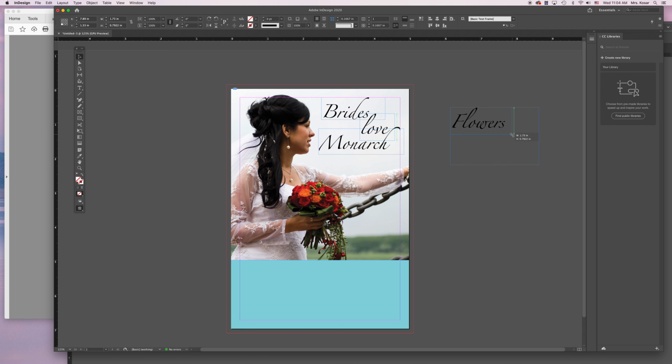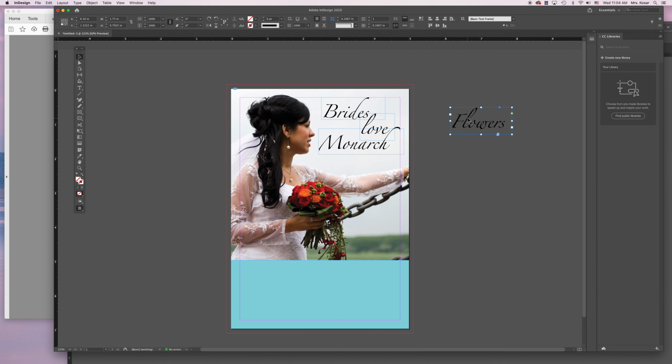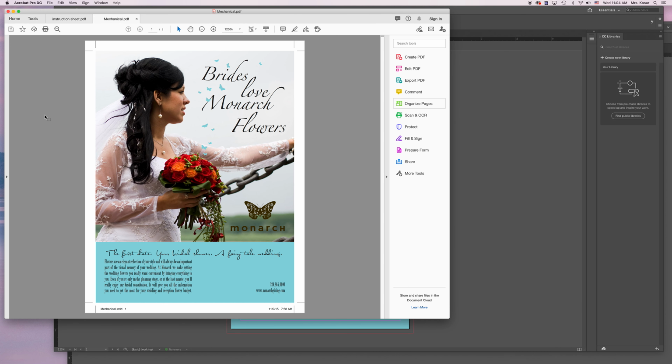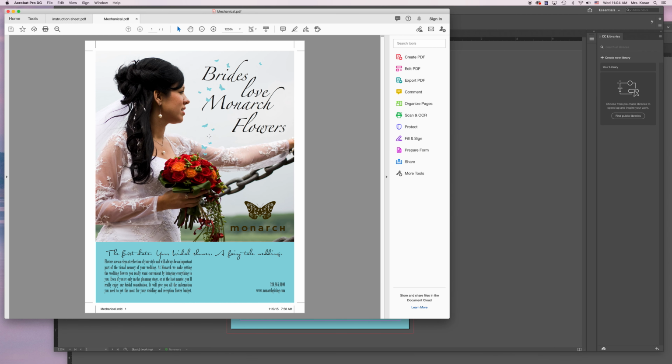And then flowers, it looks like the S goes right on the margin, and the L is kind of right under the C. So we'll put that over here. We'll get that S on the margin, somewhere right in there. It doesn't have to be perfect, just as long as it's kind of placed in there. Looks about right. Might be a little bit bigger than that, but that's fine. Looks good. All right. The next thing that we're going to do is place these little butterflies.